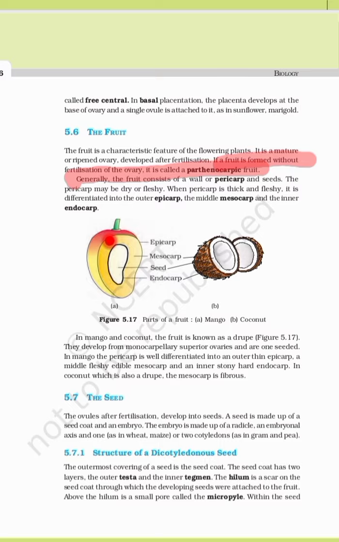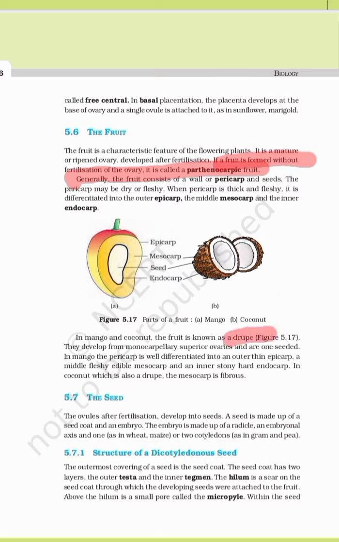If the pericarp is fleshy, then and only then will it convert into these three parts. If the pericarp is not fleshy, it is dry like coconut, then it will not get converted into three parts. That means we cannot see that now. In mango and coconut, the fruit is called a drupe, D-R-U-P-E.